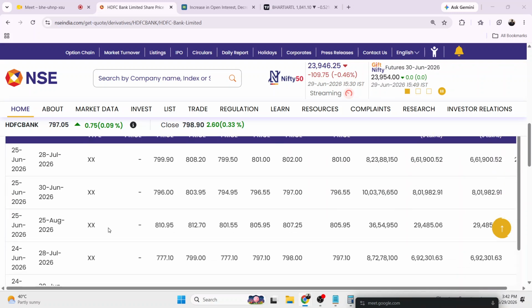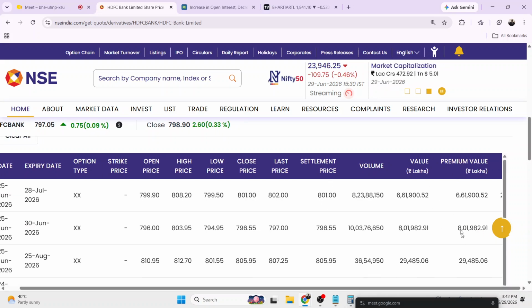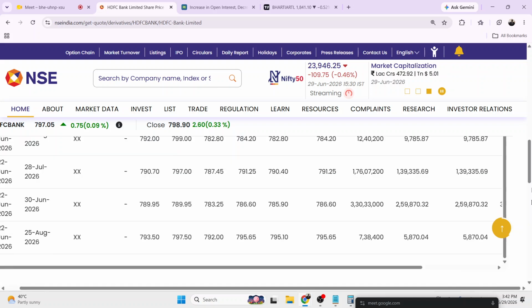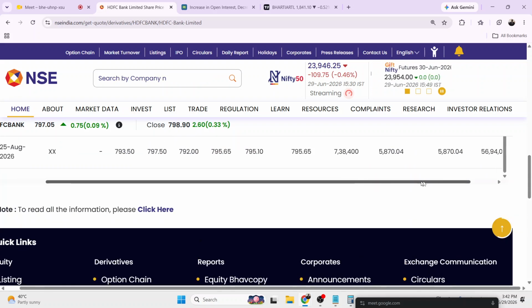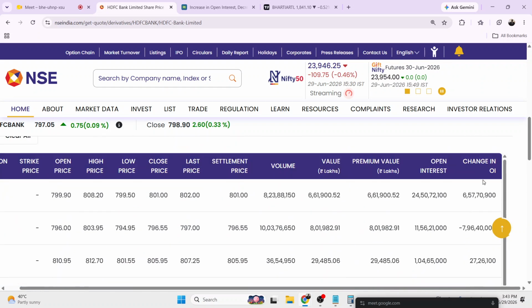If you filter this, here you can see the values along with the open interest column. This is the column of open interest and this is the price.